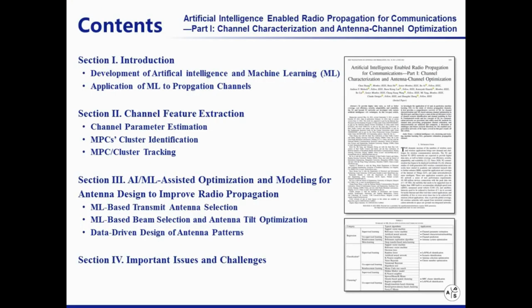This invited paper includes 4 sections. In Section 1, we introduce the development history of artificial intelligence and machine learning, and the application of machine learning to propagation channels. Then, the machine learning-based channel feature extraction methods are presented and compared in Section 2. Next, the AI or machine learning-assisted optimization and modeling for antenna design, which aims to improve the radio propagation. Finally, some important issues and challenges are discussed in Section 4.